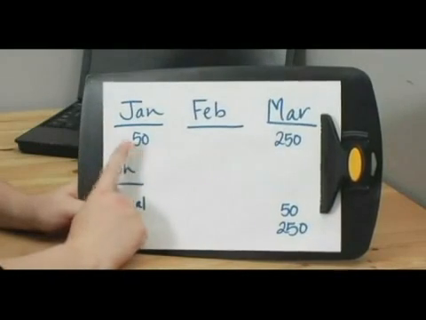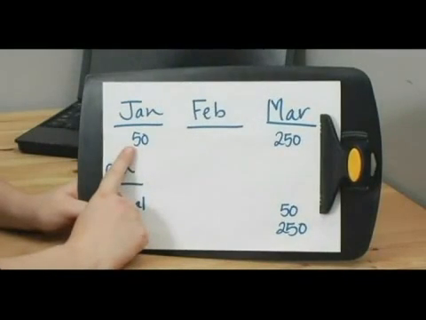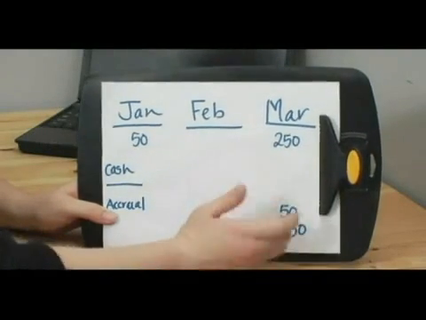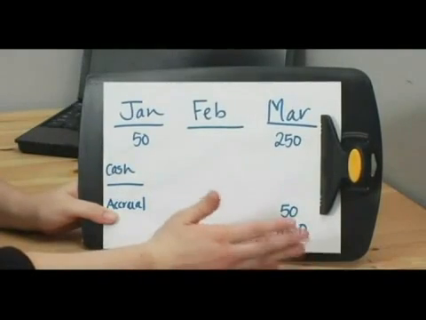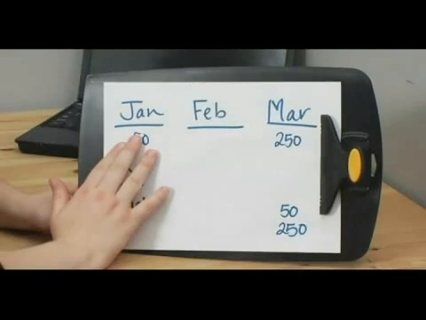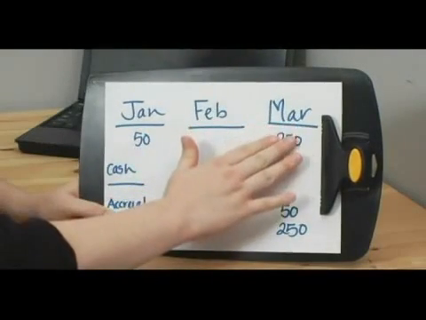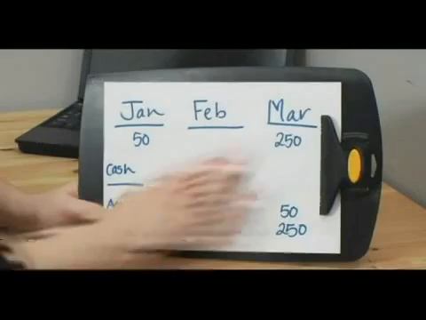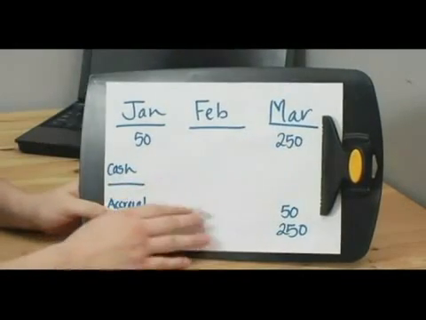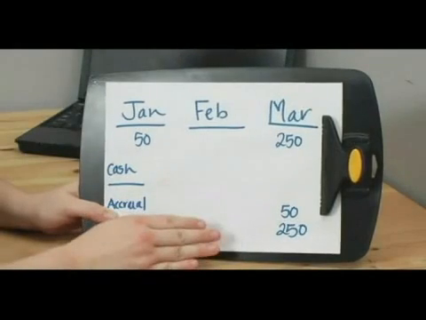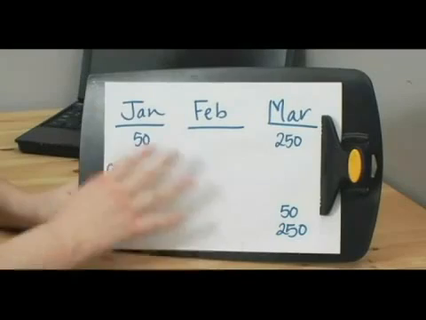In January, we paid $50 for some supplies for a cake we were going to make in March. So because we're cash basis, we record that item on our books in January when we paid for it, and then when we get paid for making the cake, we record the $250 we made for making the cake in March. That's cash basis accounting.